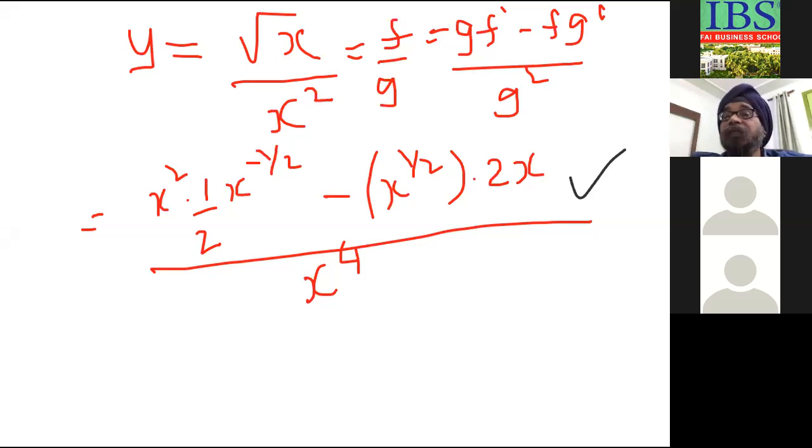Then you just simplify, multiply, use the exponent rules, add and subtract the powers, and get the final result. But up to this point, it is important. You must get it correct. If this is correct till this point and there is a small mistake in the answer, half a mark may be deducted.